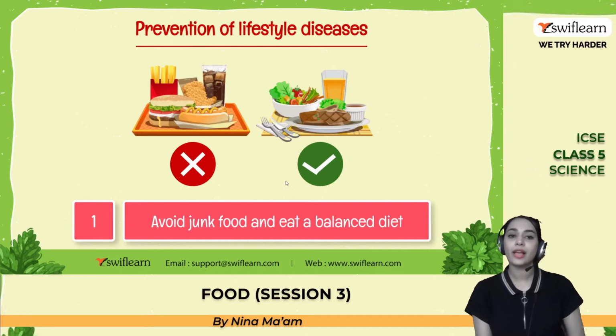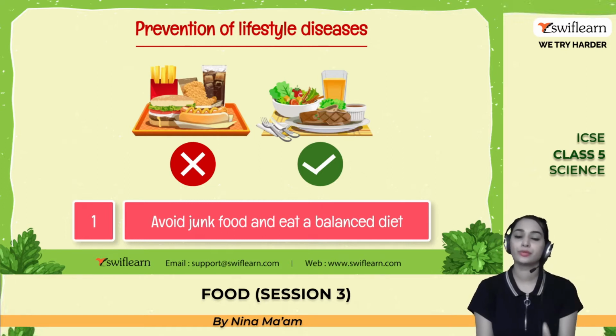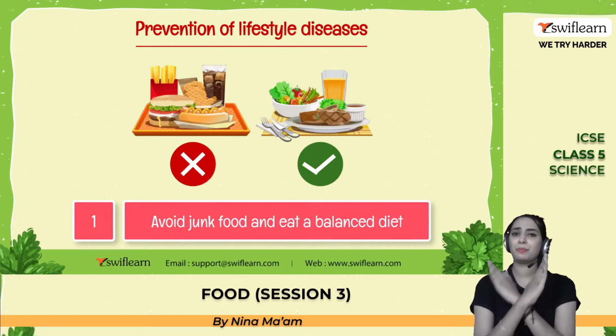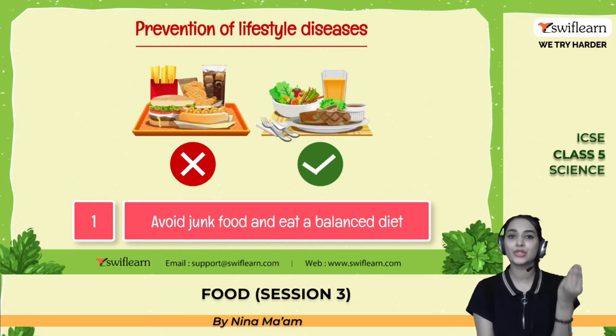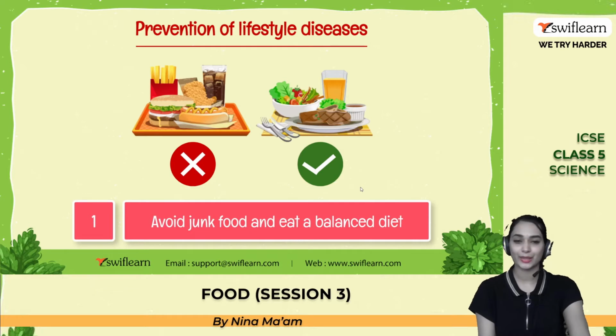Next, prevention of lifestyle diseases. That is the most relevant topic in this era, because most of us are really addicted to junk food, which is an unhealthy lifestyle. We have to exclude junk food from our life and include more homely cooked food. There's a big no for junk food and a big tick for homely cooked nutritious food. So we have to avoid junk food and eat a balanced diet.